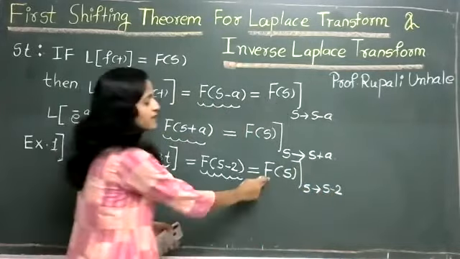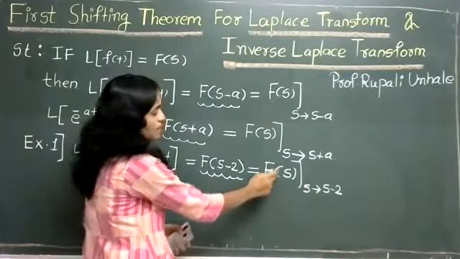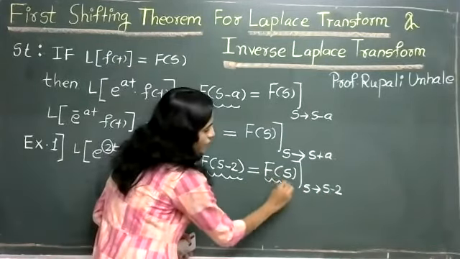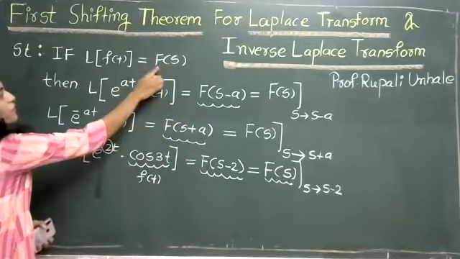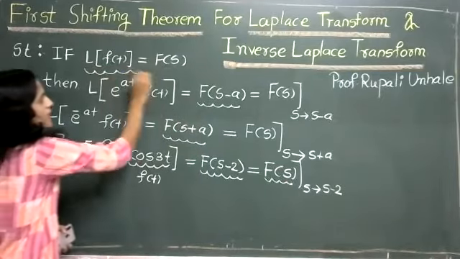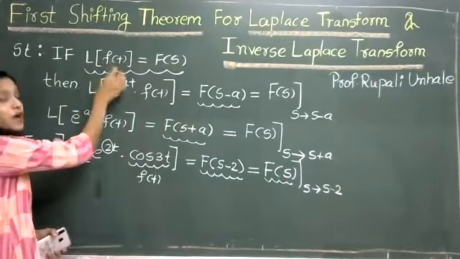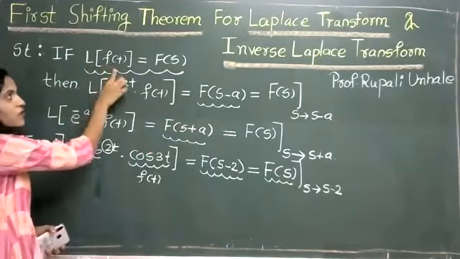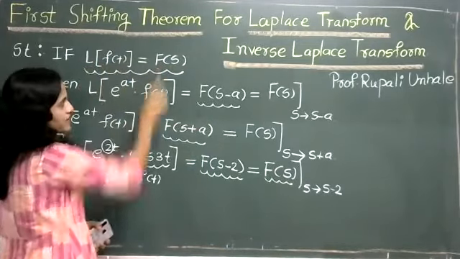So first we need the value of F(s), which we find by taking the Laplace of f(t).